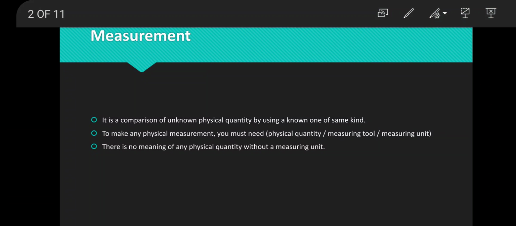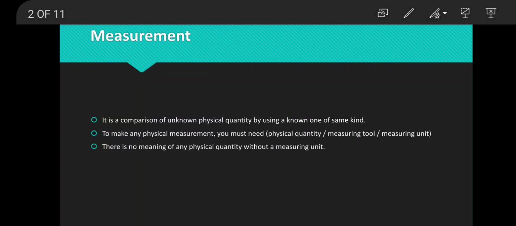Okay, so physical measurement, or measurement in general, means a comparison of an unknown physical quantity by using a known one of the same kind, which means that if you have any physical quantity you need to measure it. You need to know the quantity of this measuring unit. You must have a similar physical quantity but of known value. So you're going to make a comparison between these two physical quantities, and therefore you will make a physical measurement.